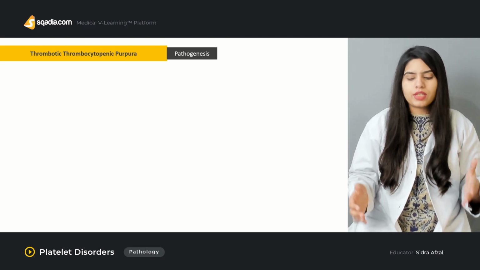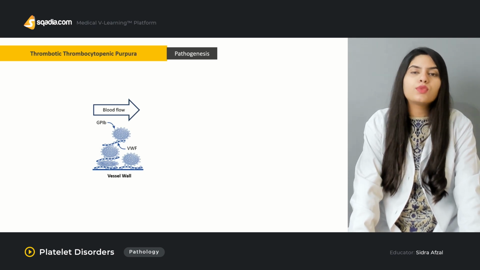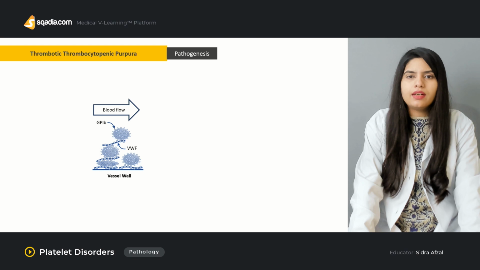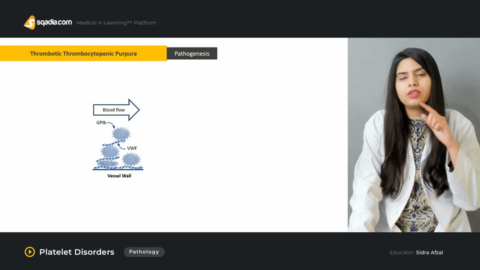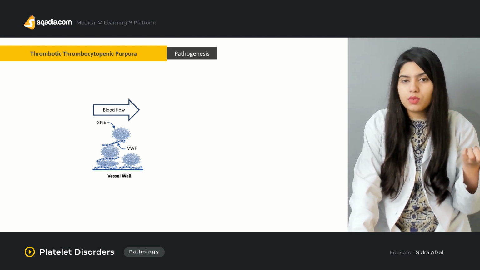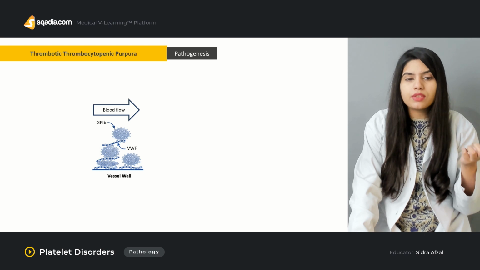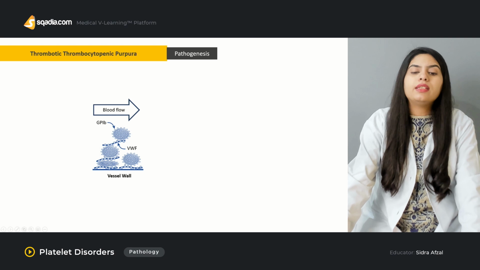In thrombotic thrombocytopenic purpura, let's see what happens. Basically, there is the formation of thrombosis, and this thrombosis will obviously, in the capillaries or in the veins, block the flow of the blood, and a hypercoagulable state can be achieved because of this thrombotic thrombocytopenic purpura.